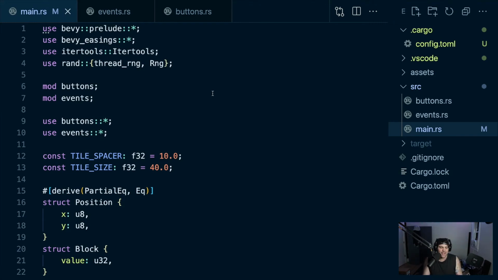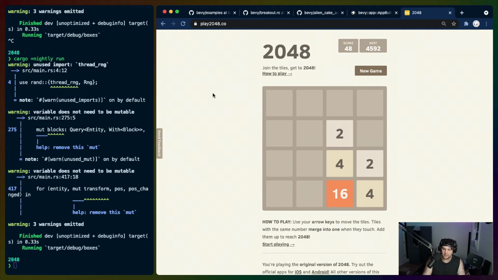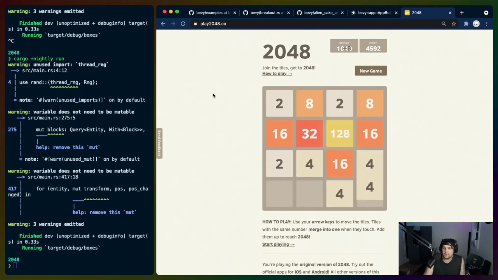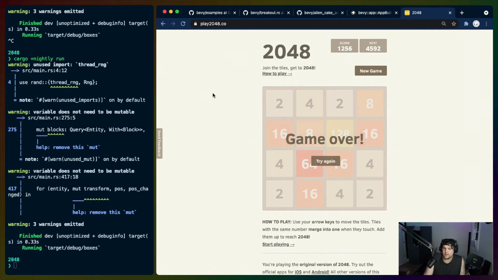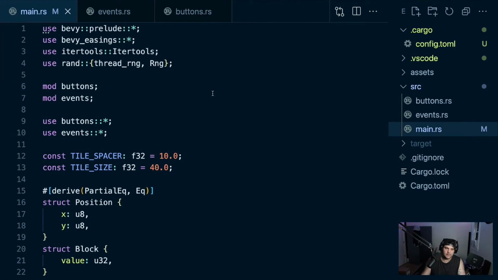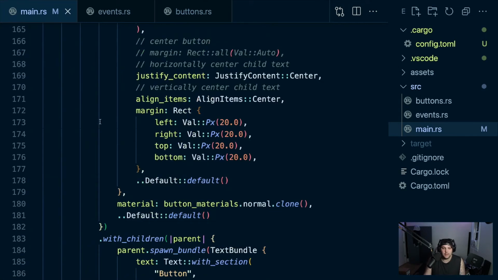Maybe not today. And then there was the final thing, which is to test the end game state to see if there are any moves available. Because I believe what happens is that if you are in actual 2048 and you hit the end, it does a check, and then because there are no more moves, it says game over. So I think we can execute that fairly well. We already have the functions to determine whether something should merge or not.